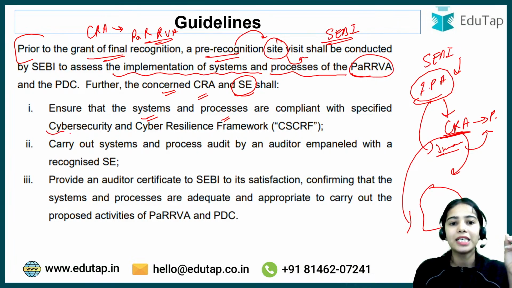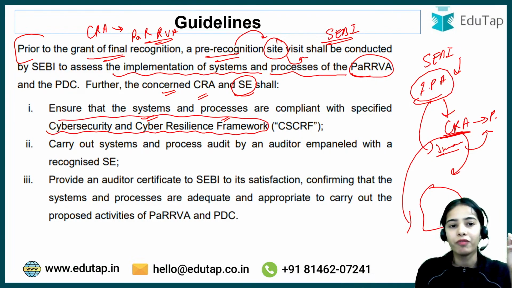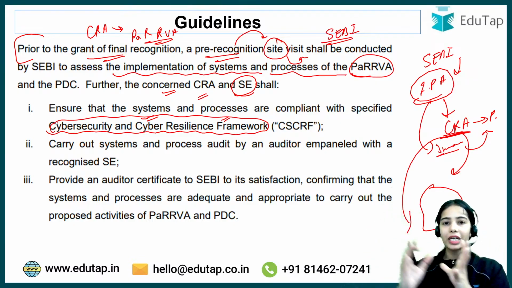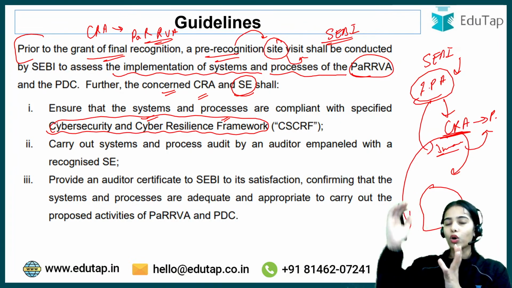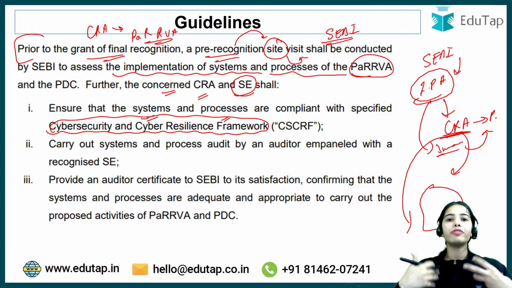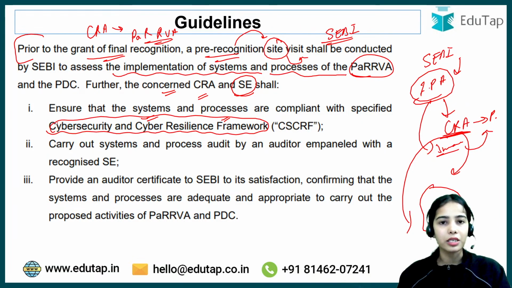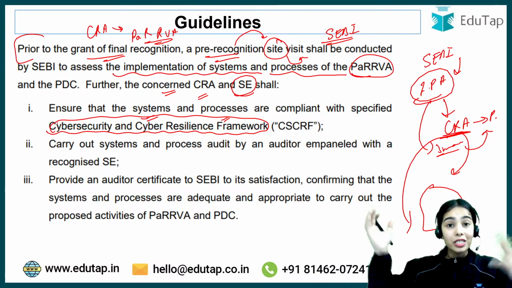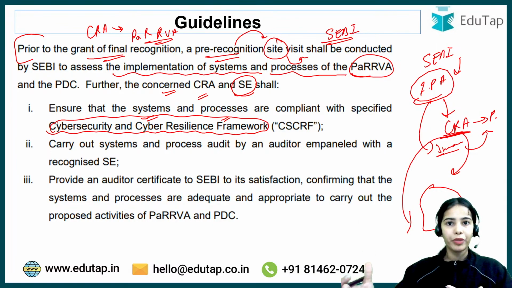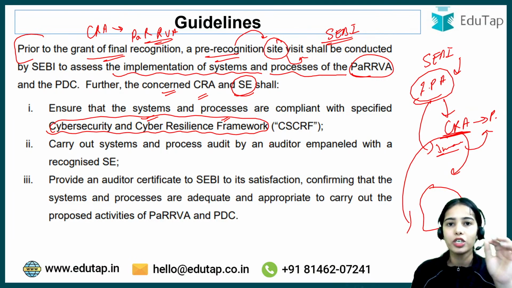with the specified cyber security and cyber resilience framework, because you can understand that a lot of data will come to the stock exchanges, a lot of input data will come that will be verified, that will be used for calculating the risk return metrics. So much of the data will be flowing, so that has to be secured. Okay, so cyber security and cyber resilience framework should be very good for the CRA and the stock exchange.